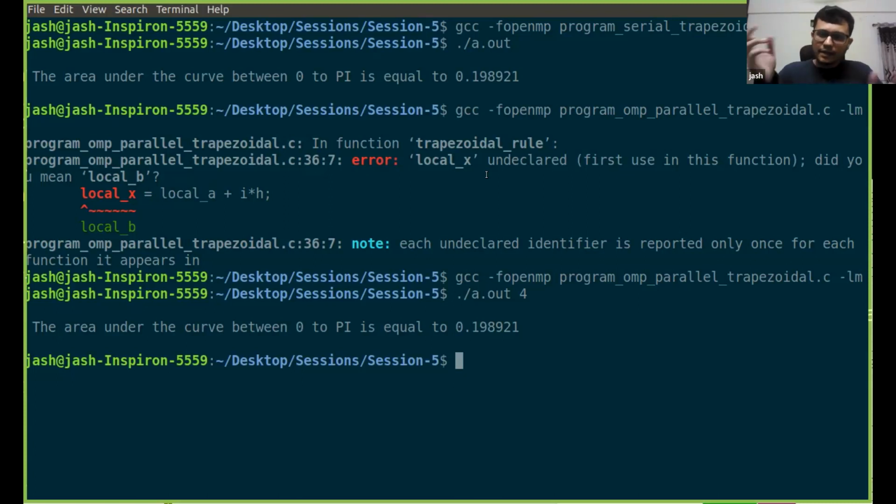And at the end, they added that area into a global variable, which is result. Since result is a shared variable and the computation is happening in parallel, we need to ensure that we have a critical section. So we placed the hash pragma omp critical for that. Okay, so assuming that this is clear, now let us switch back to our code screen.